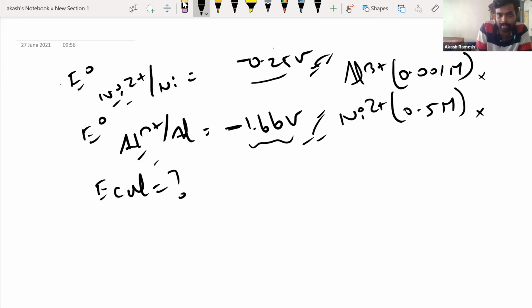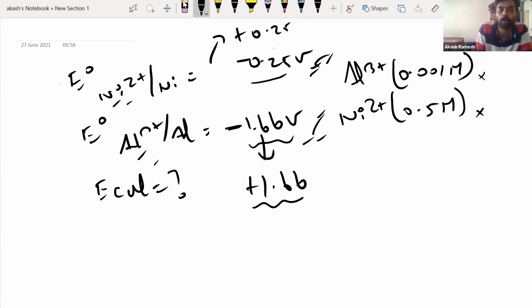Can I tell that, guys? Because this is more negative. Say this is the reduction potential. If I write the oxidation potential, it will be plus 1.66 and this will be plus 0.25. Obviously, the greater the oxidation potential, the greater the tendency to undergo oxidation. Or if I talk in terms of reduction potential, the more negative the value of the reduction potential, the more difficult it is for that element to undergo reduction, and the easier it is to undergo oxidation.